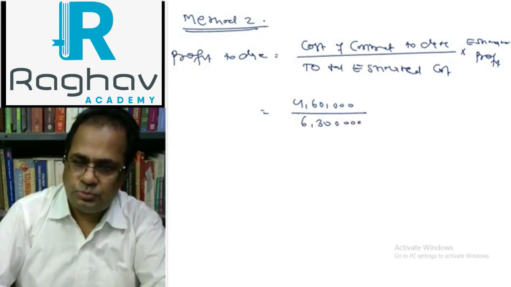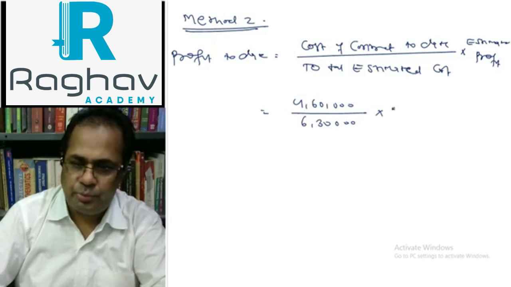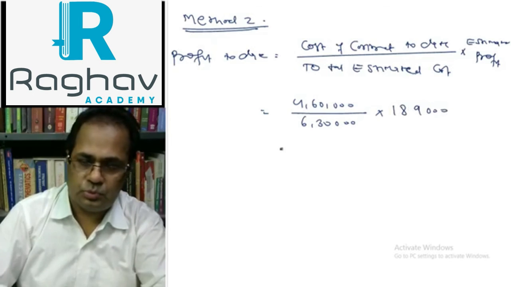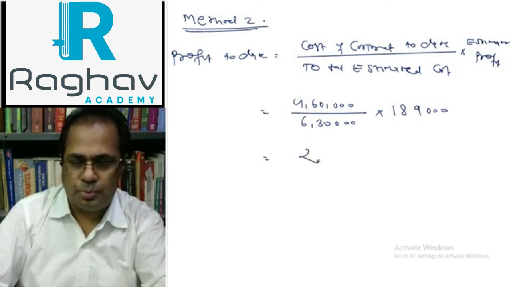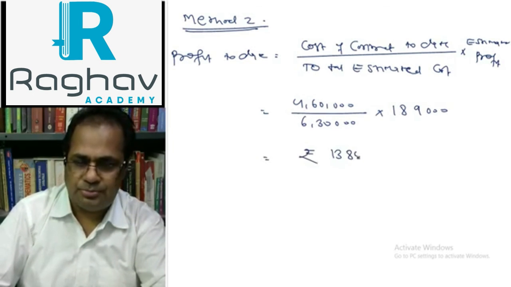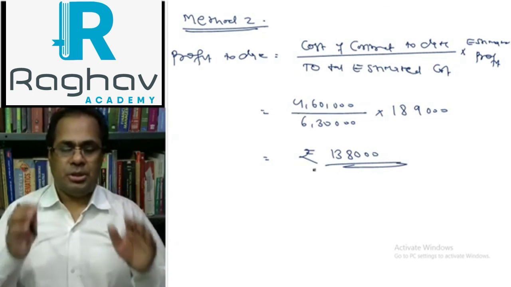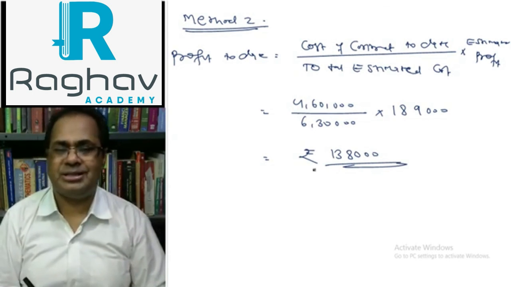Estimated profit is 1,89,000. So the profit to date is rupees 1,38,000. The question is completed.